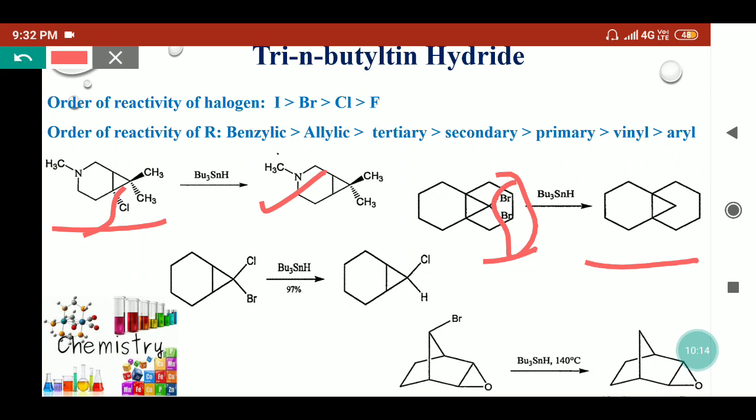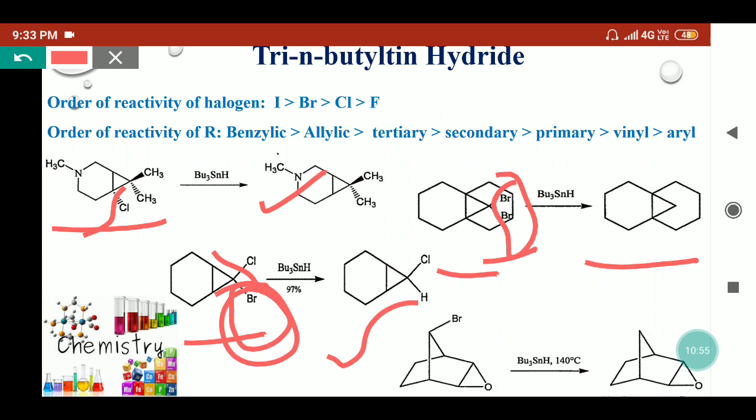Now, if gem-dihaloalkanes, a similar case we are taking, but if two different halogens are present, then according to the order of reactivity of halogen, that halogen will be replaced which is more reactive towards the TBTH. That means iodides are more reactive than bromide and then chloride. So there, instead of the carbon-chlorine bond, we'll find that the bromine is replaced by the hydrogen, because bromine is more reactive than chlorine. So chlorine will remain here, and the hydrogen will come instead of the bromine. So these compounds are quite selective when different types of halogens are present.